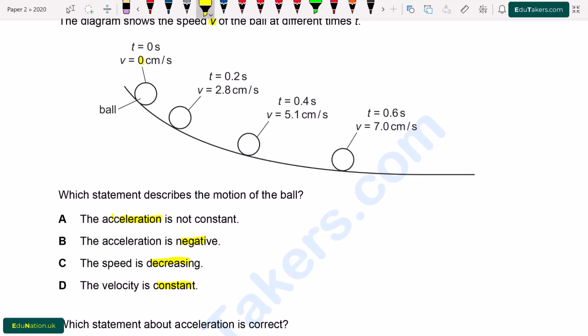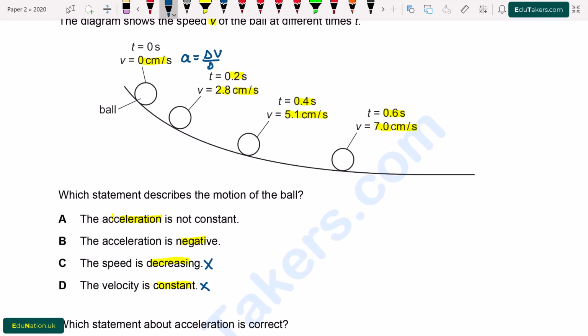So first of all, here two things are given, speed and time. Initially speed is 0 centimeter per second, then at time t equal to 0.2 second, speed is 2.8 centimeter per second. At time 0.4 second, velocity is 5.1 centimeter per second and at time 0.6 second, the speed is 7.0 centimeter per second. It means that the speed is increasing here with the passage of time, it's not decreasing. So MCQ C is incorrect and also D because the velocity is not constant here.